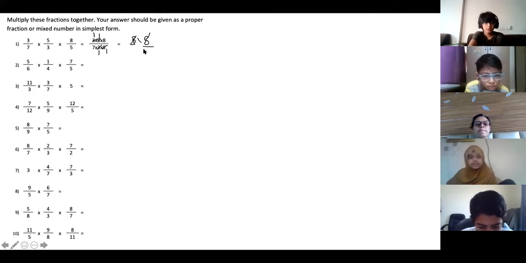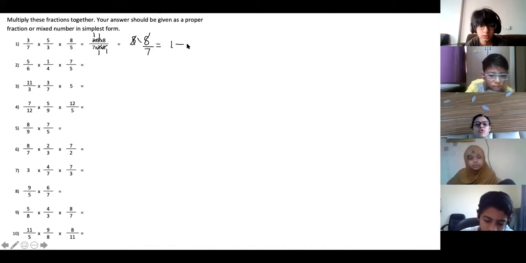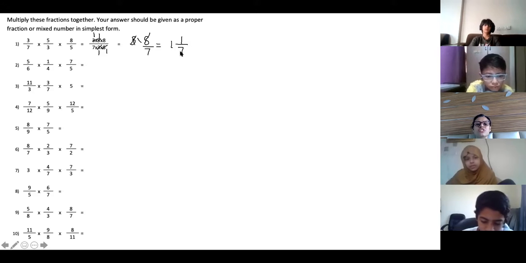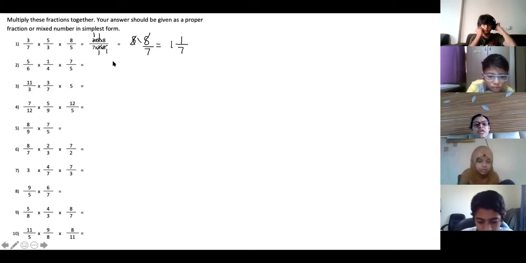1 whole 1 and 7. So in mixed fraction, if you write, it is 1 whole, 7 ones are 7 plus 1, 8. So this is your answer, first answer. Now pay attention. I'm doing the second one. Those who have not understood, just watch how I'm doing it.